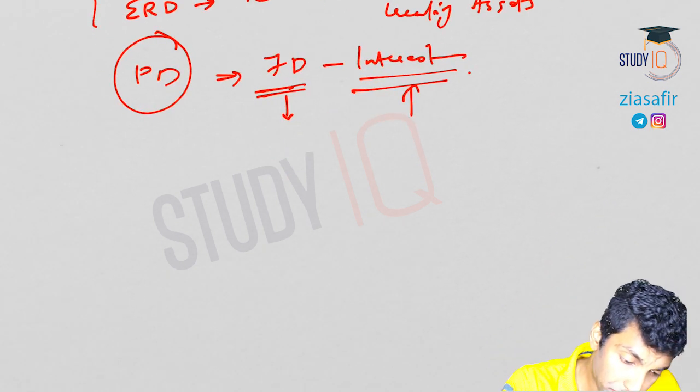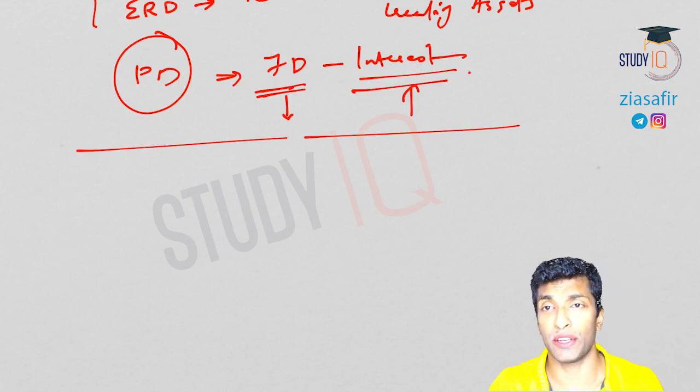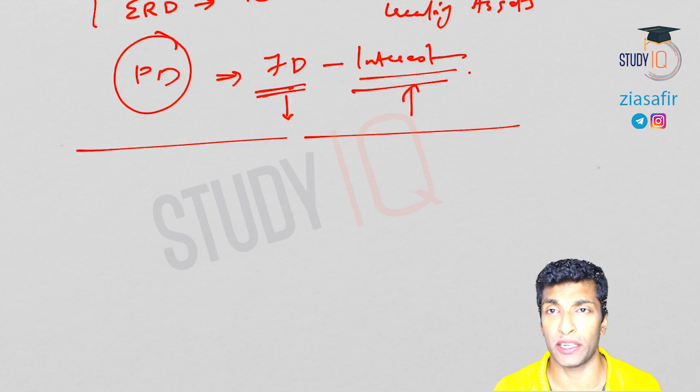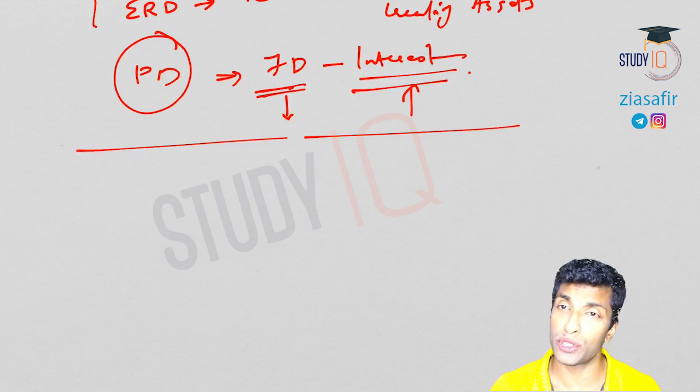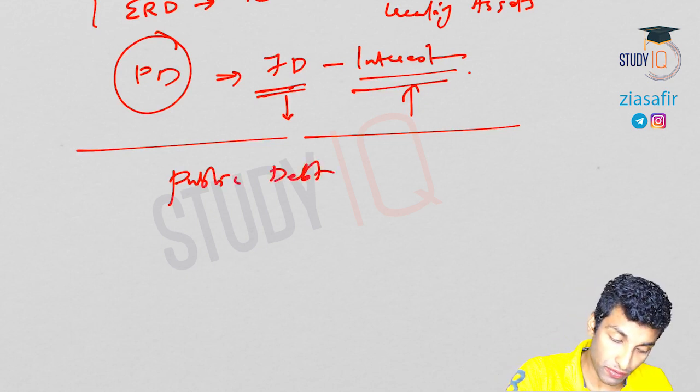So we have done the various deficits, and then we have discussed public expenditure. We have seen different types of expenditure like planned expenditure, non-planned expenditure, revenue expenditure, capital expenditure, developmental expenditure, non-developmental expenditure, all these things we have done. And I've told you now there is no distinction between planned and non-planned expenditure. That was done away with. Then we have also talked about public debt.